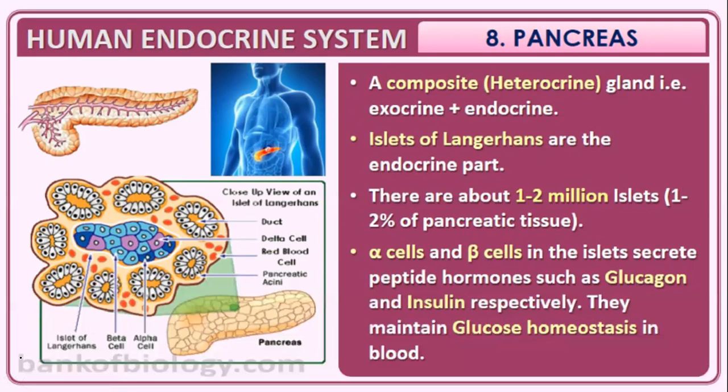Clear? Both can be told by their function. Glucagon increases the level of glucose in the blood. Insulin decreases the level of glucose in the blood. So both the hormones are known as antagonistic hormones.